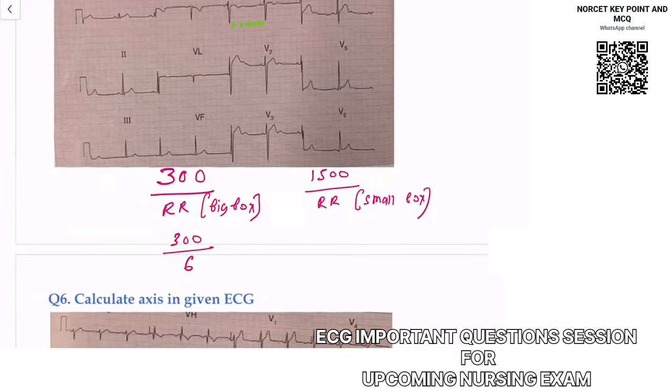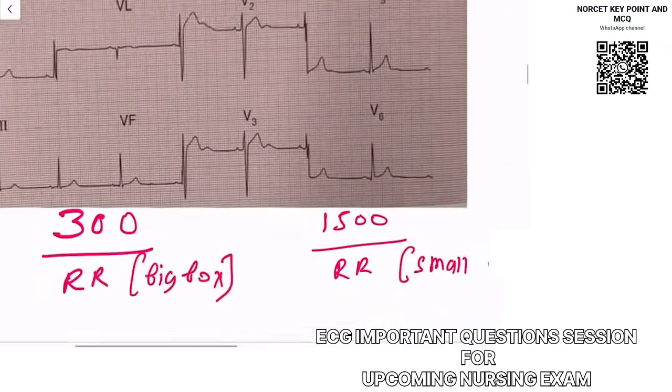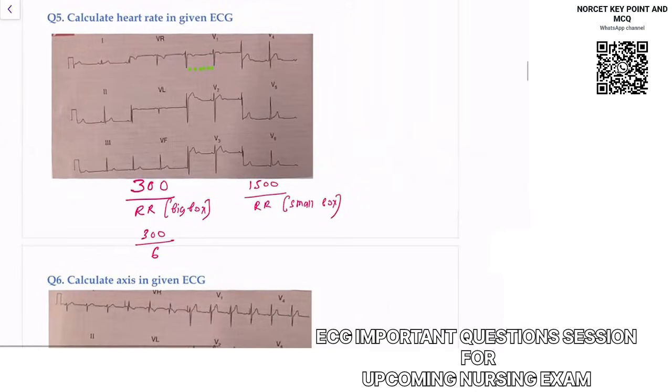There are six boxes. So the answer in this case will be 50 beats per minute. The heart rate will be 50 beats per minute. This is how we calculate the heart rate.